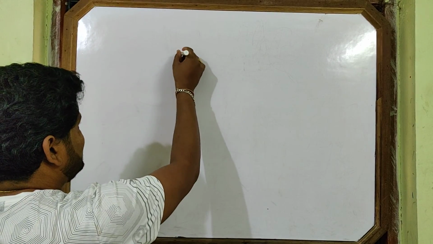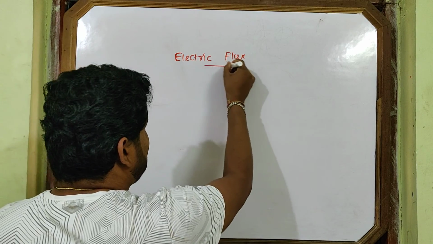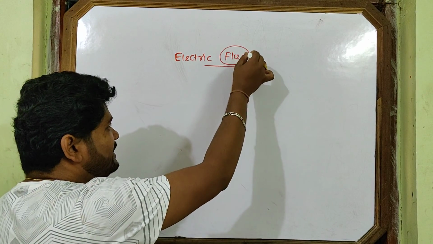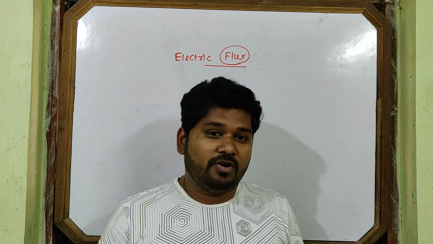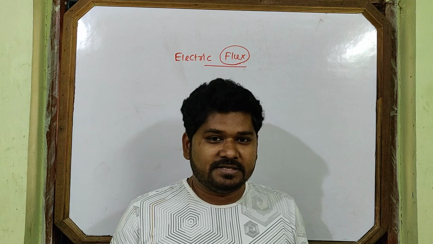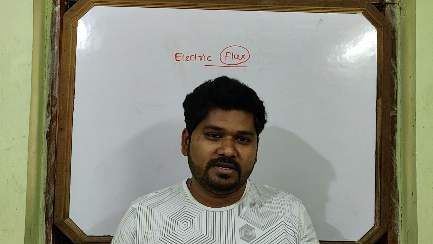Dear friends, today we will discuss electric flux and Gauss's law. So let's first start. What is electric flux? First, try to understand the word flux. This word comes from flow. Flow, flux. When something flows, something passes through a surface, then this quantity is required.